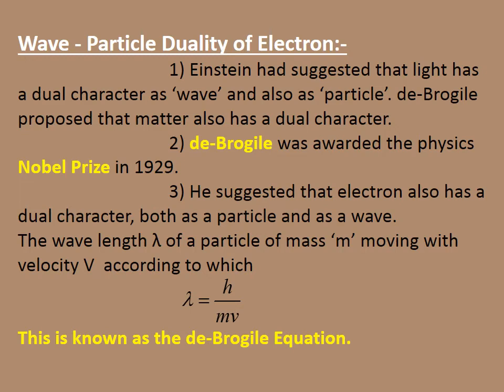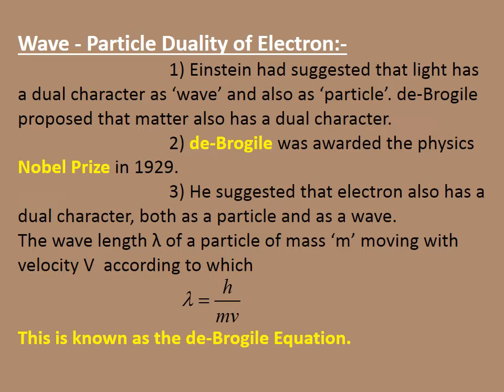The very important topic is the wave particle duality of the electron, the dual character of the electron. Einstein had suggested that light has a dual character, that is, the properties of a wave as well as the properties of a particle. But de Broglie proposed that matter also has the dual character.